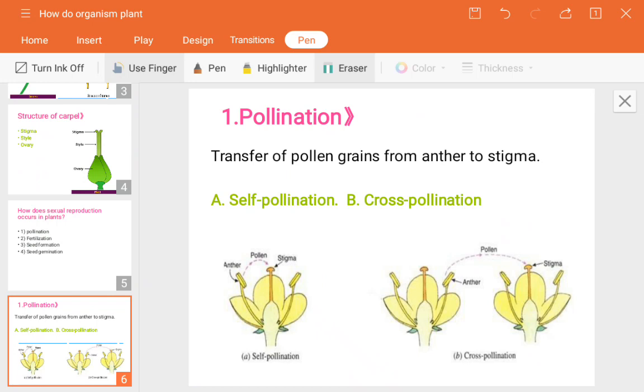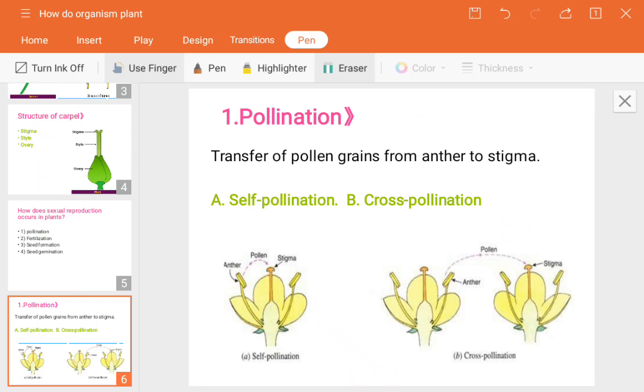Bisexual flower means it consists of two. Bi means two, sexual refers to the gametes. So a bisexual flower consists of both male and female reproductive organs. But a unisexual flower consists of only one of them: it may have only the female reproductive organ, or instead only the male reproductive organ.